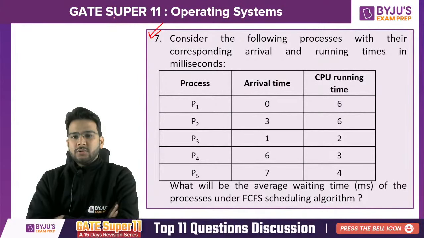Numerical answer type question, so don't commit any kind of calculation mistake here, because in GATE you will never get more than one chance. Maybe you will get a few questions to just revisit, but not for all. So it's better to perform the calculation carefully so that you can avoid these mistakes.